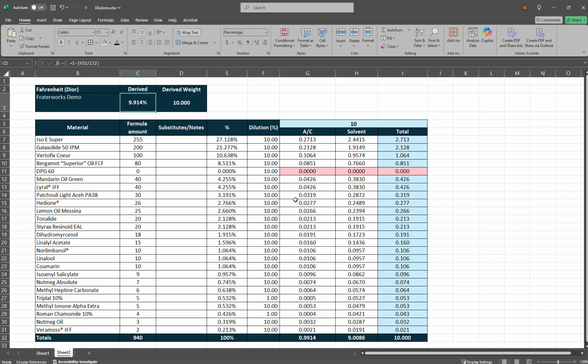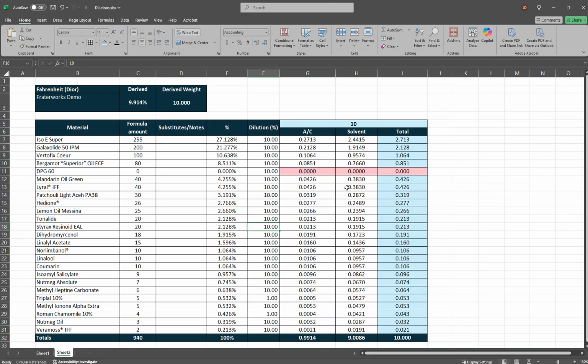But let's say we don't want our fragrance at 9.9%. We want it at 12%. How do we get to 12% here? What do we need to do? What we would do is substitute one of these diluted materials with the material that is undiluted or neat.